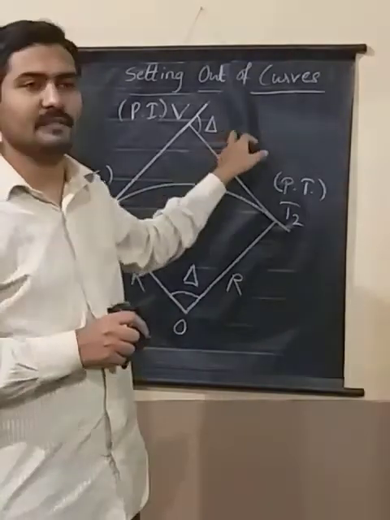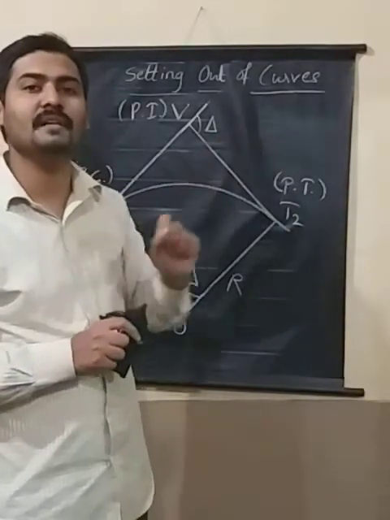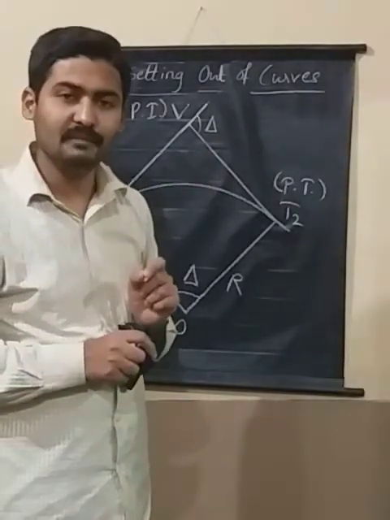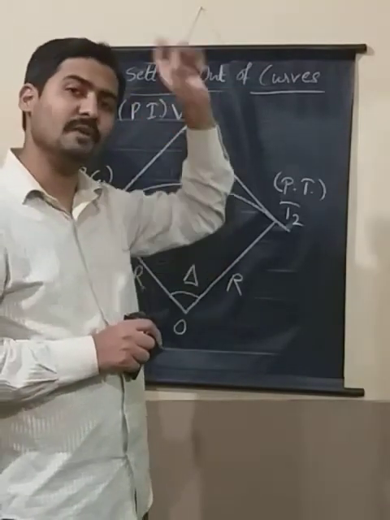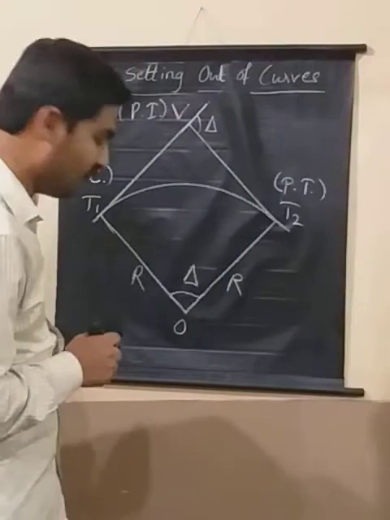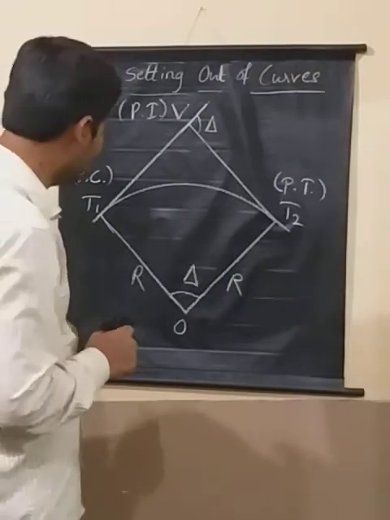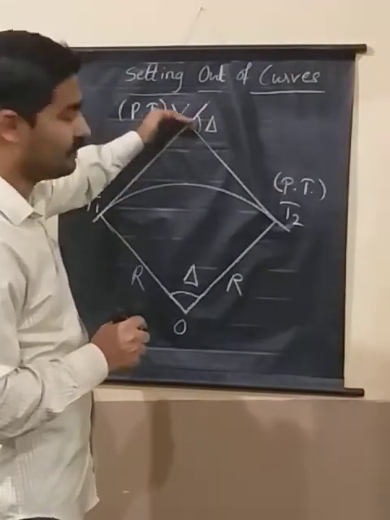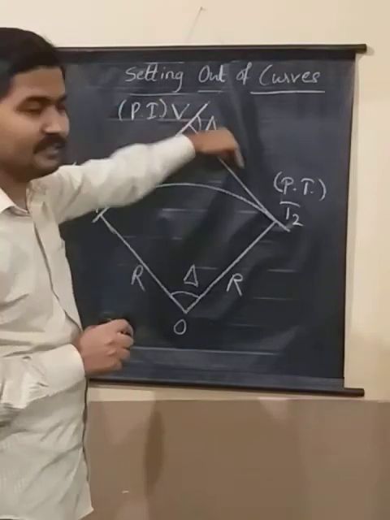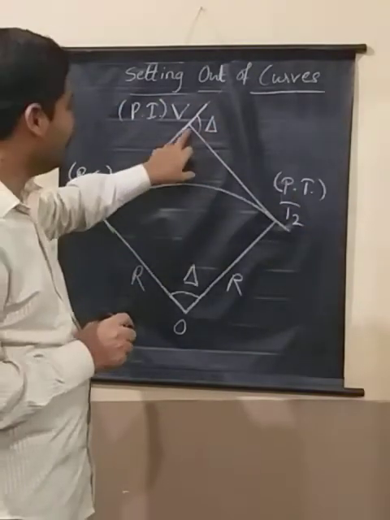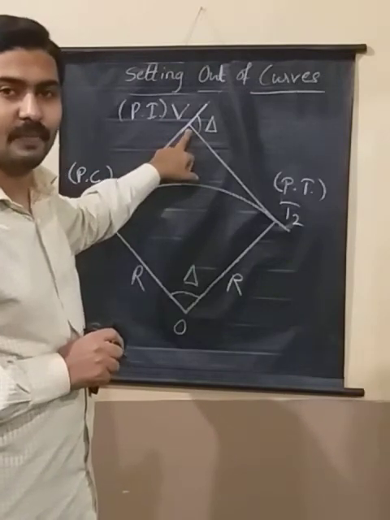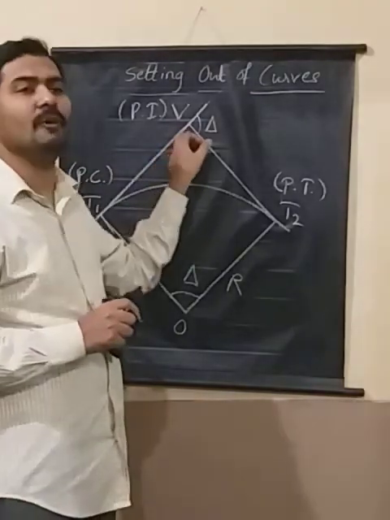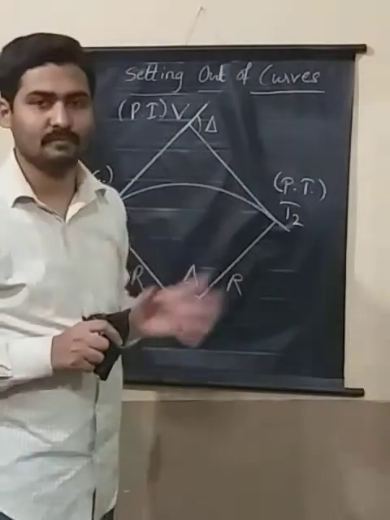And during the last session I even mentioned what is meant by chainage. Chainage means the distance of that point from the origin, from where the road has started. Somewhere down the line you have started your road construction, then you have ended with this, then there is a change in direction. Now I will definitely have the chainage of point V, so the chainage of point V is known to us.